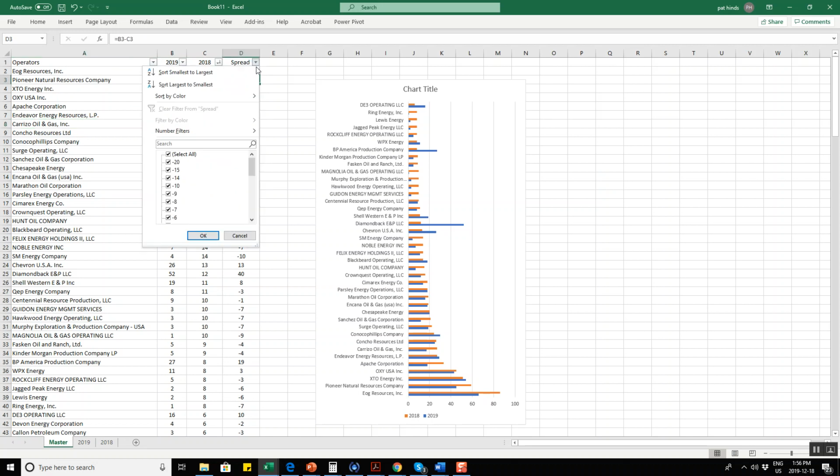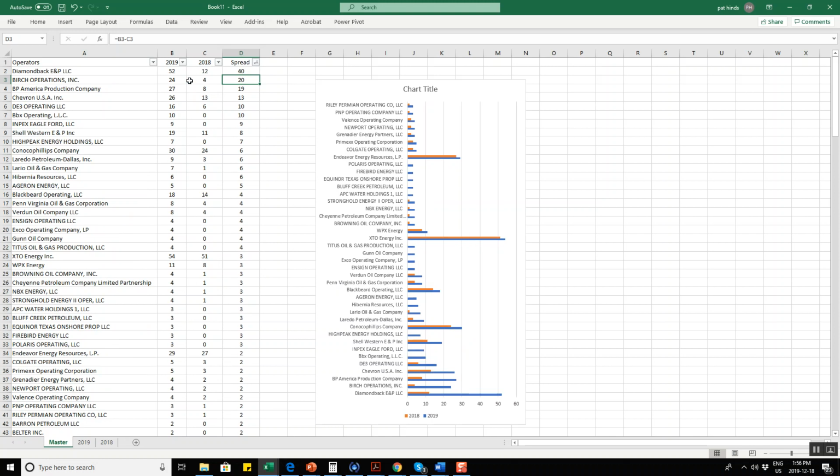A lot of times we look at the spreads, so I like to say the trend is your friend. So here's the largest, so that means when I subtract 2018 from 2019, who's drilling more than they did last year? So I kind of call this my money list. If I'm out forecasting, I'm saying, hey, these are customers that I have and they're trending in a positive direction, or these might be customers that I want to have on that side of it.